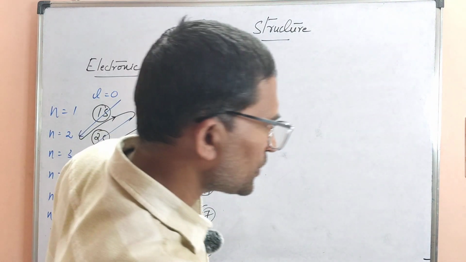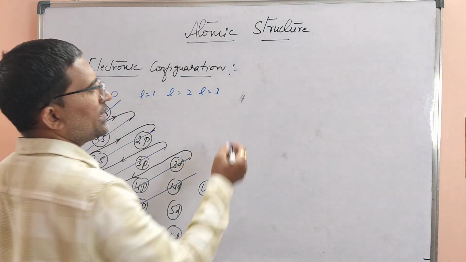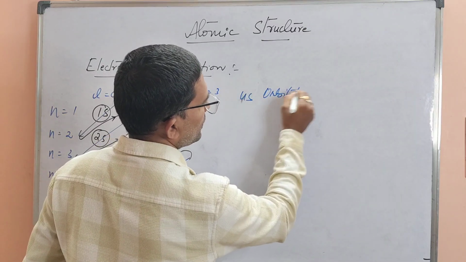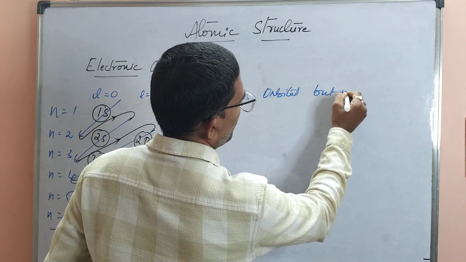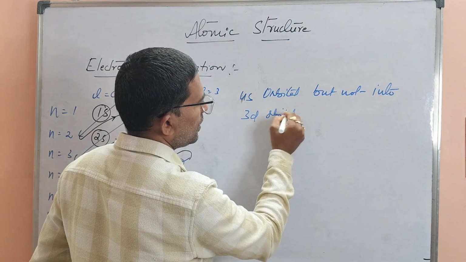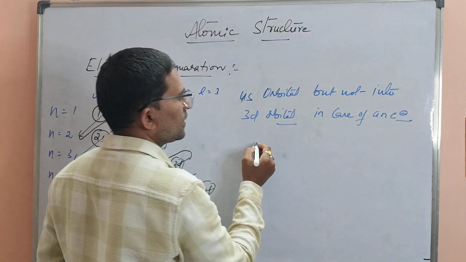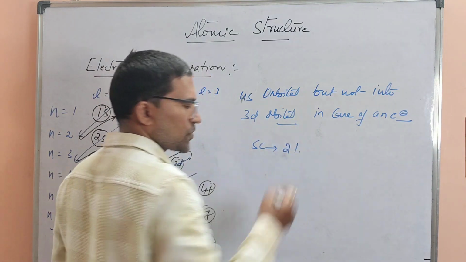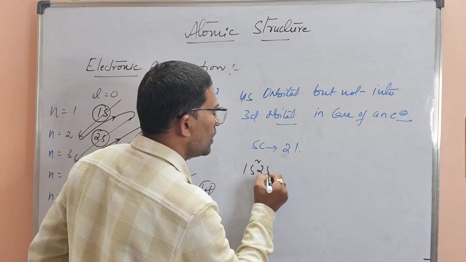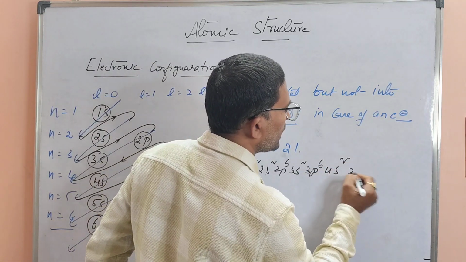Okay, why the electron enters into 4s orbital? I will write one question and I will solve that. Why the electron enters into 4s orbital, but not into 3d orbital? Okay, in case of an element nothing but scandium, which atomic number is 21. Now I will show the configuration, then I will explain about it. So configuration of scandium is 1s2, 2s2, 2p6, 3s2, 3p6, 4s2, 3d1.